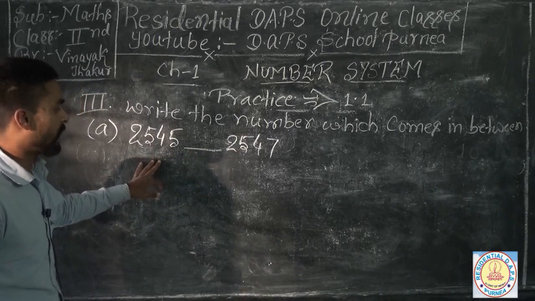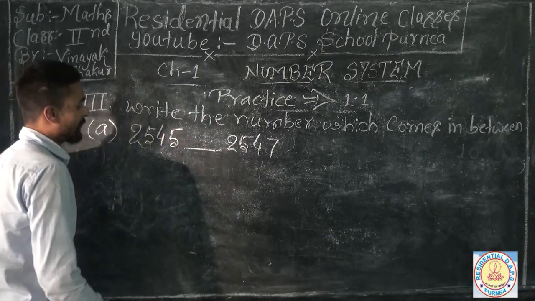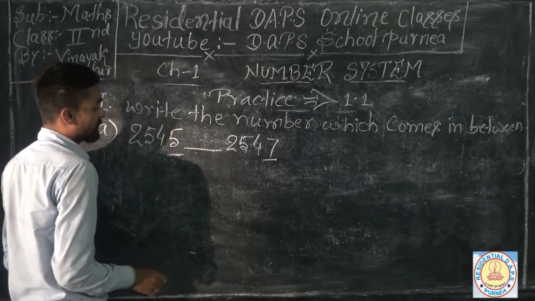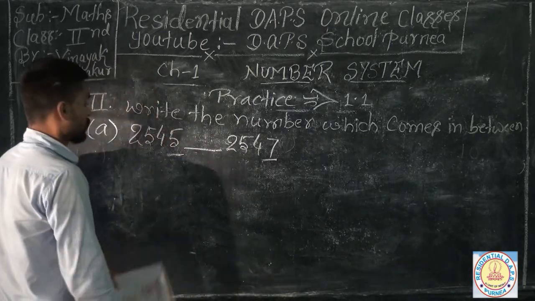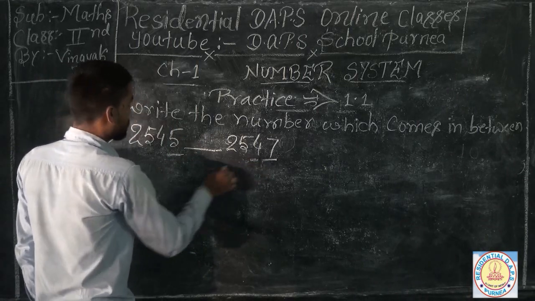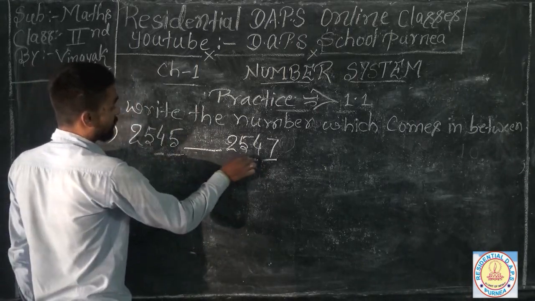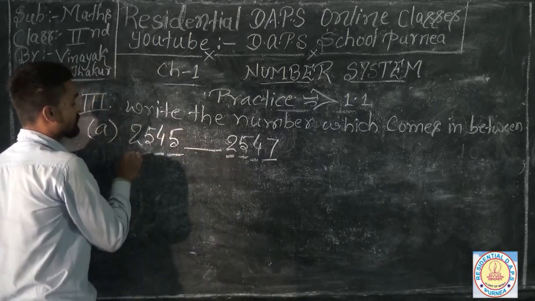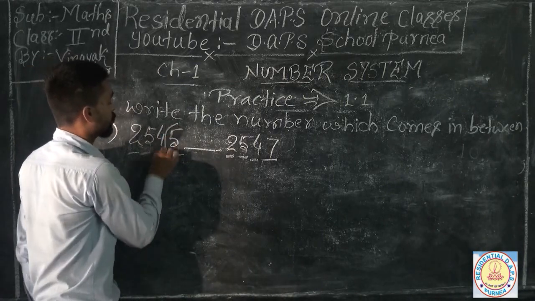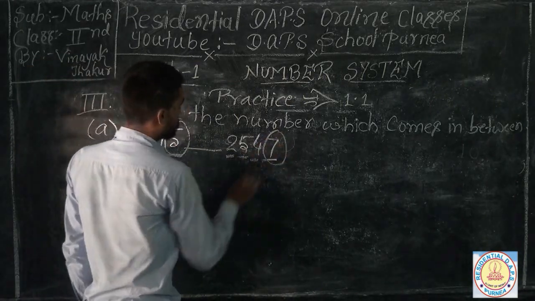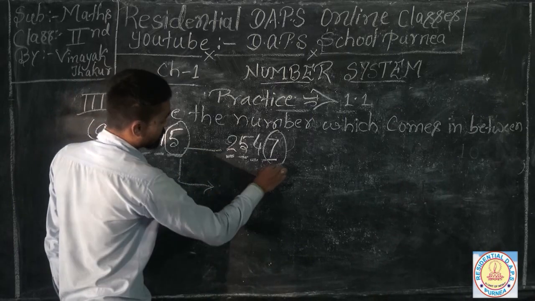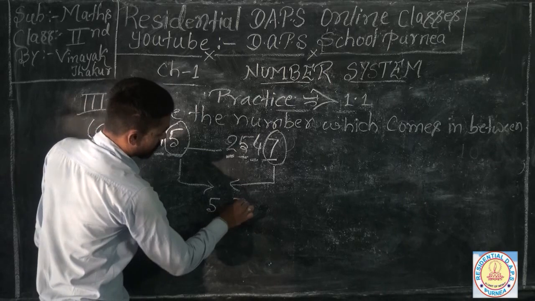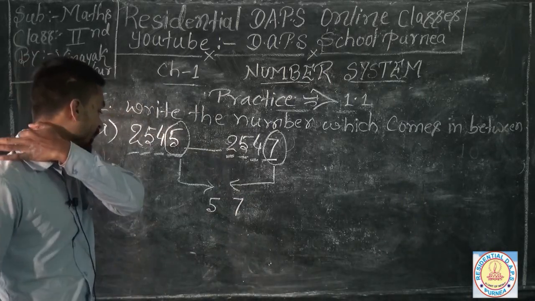You can find out very easily that the ones place of the two numbers is different, and the tens place is the same on both, the 100s place is the same on both, and the 1000s place is the same on both. So you have to just find out the ones place, which number is larger than the other.